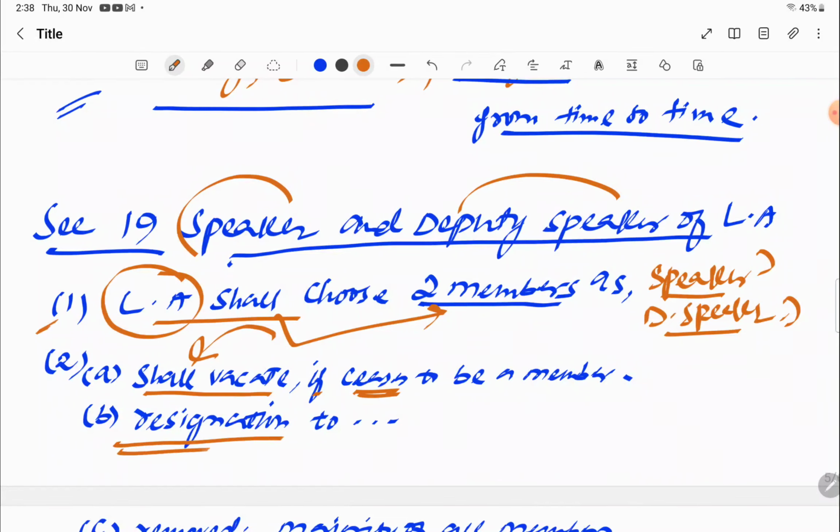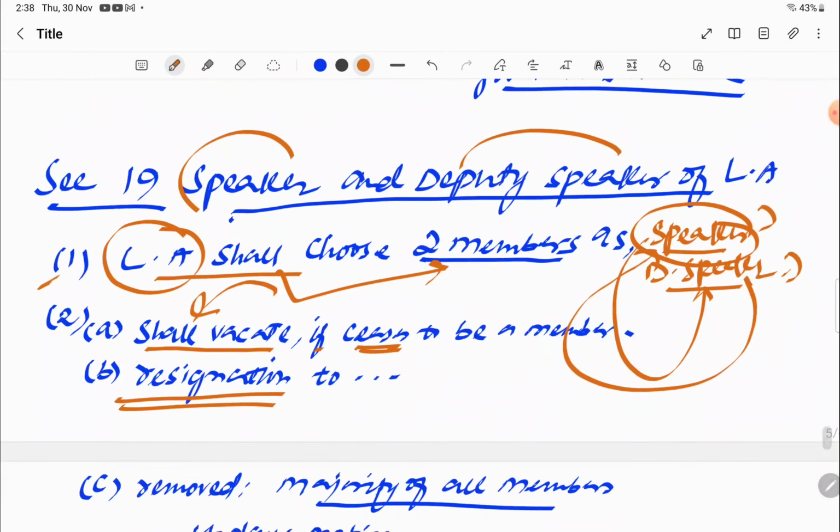About resignation, this is important. Resignation of the speaker or deputy speaker is tricky because they don't give resignation to the president. If the speaker has to resign, he has to give resignation to the deputy speaker, and if the deputy speaker has to resign, he has to give resignation to the speaker. So remember it like that, guys.